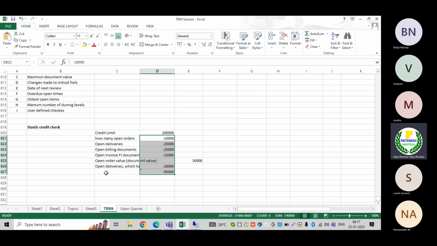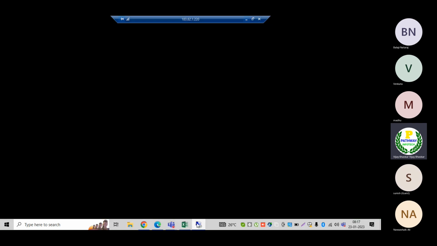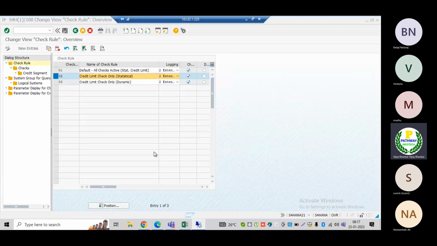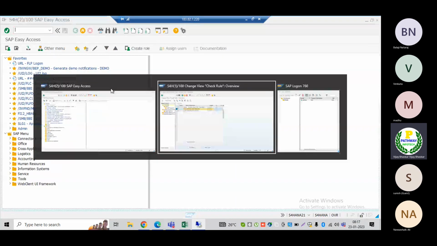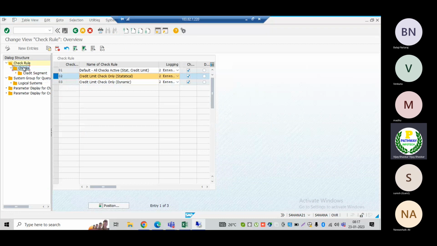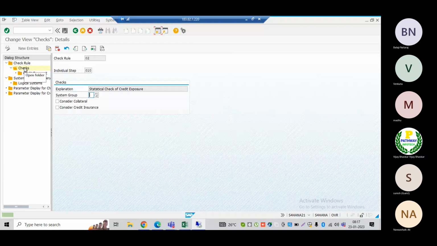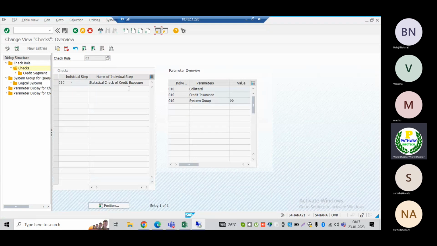When we are going to select the statistic credit check in the business partner, where we select this, I will show you. If I go here to checkpoints, you can see different credit checks are there.